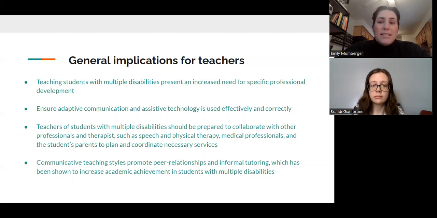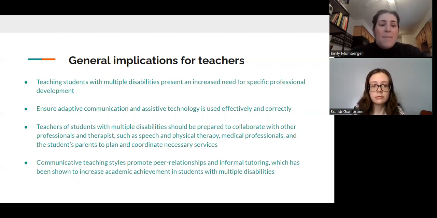Next, a multidisciplinary team consisting of the student's parents, educational specialists, administration, and medical specialists in the areas in which the individual demonstrates problems should all work together to plan and coordinate necessary services.